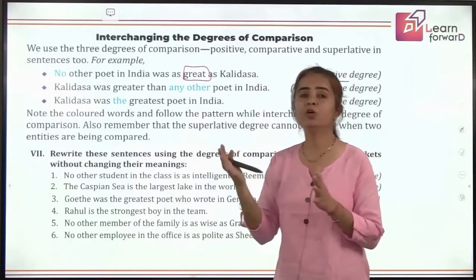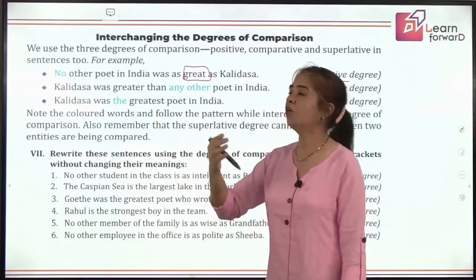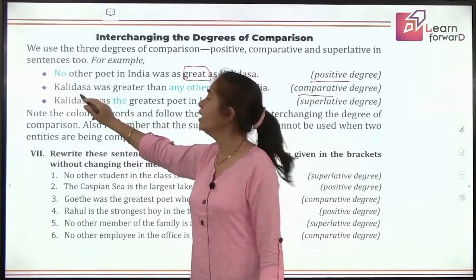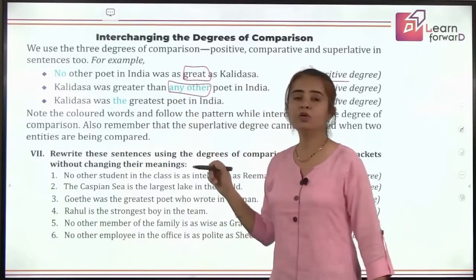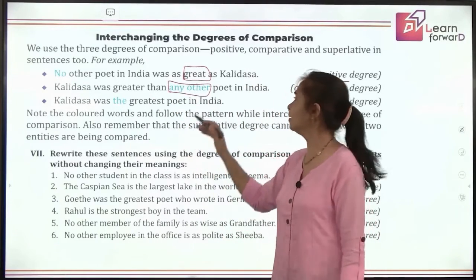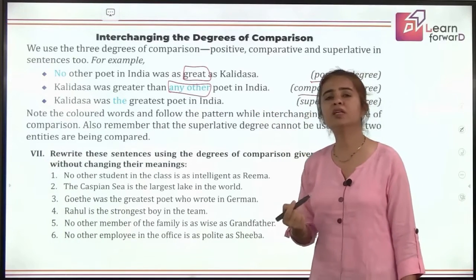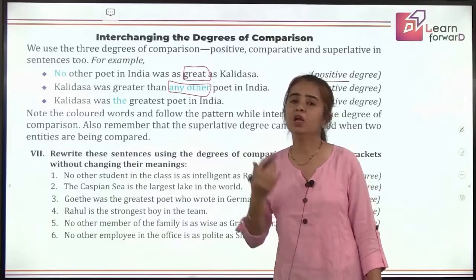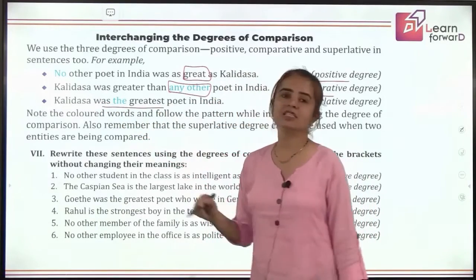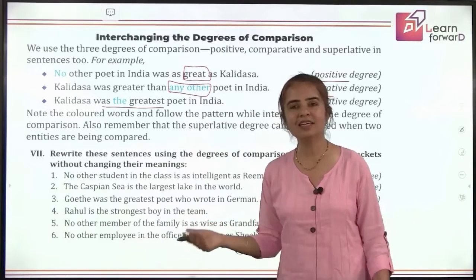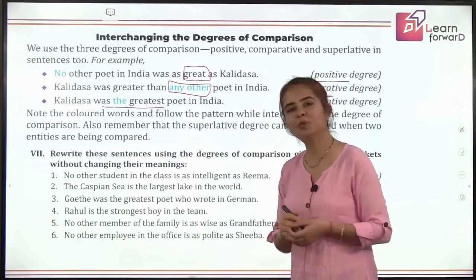So we are making 2 categories, one of Kalidas, the other one is of all the poets. Now we'll be using comparative degree. We'll say Kalidas was greater than any other. You remember the use of any other? So we'll be using that poet in India. So it is comparative degree. But if you want to say the same thing using superlative degree, you will say Kalidas was the greatest poet in India, isn't it? So from the whole lot, we are picking out one that becomes the superlative degree.